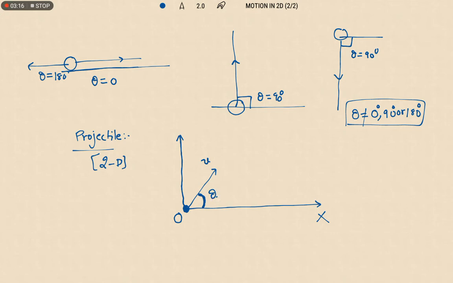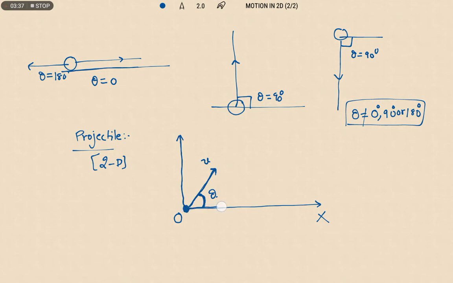Now if you observe the path of the projectile as it moves under the influence of gravity, this is the velocity vector. Its velocity we can resolve into two components.